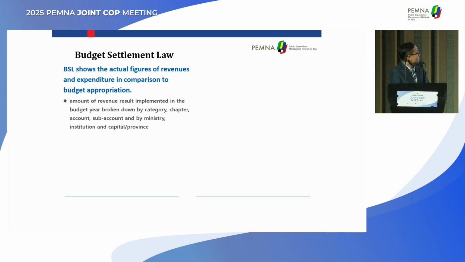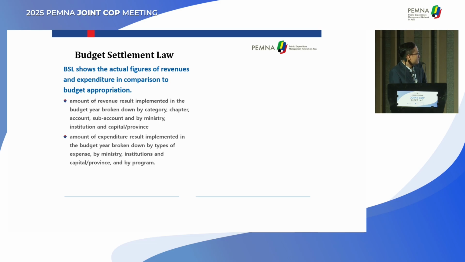For the data of revenue, we break down by category, by chapter, and by account and sub-account. It goes down to ministry and some institutions, and at the sub-national level, you will see it by capital or province.